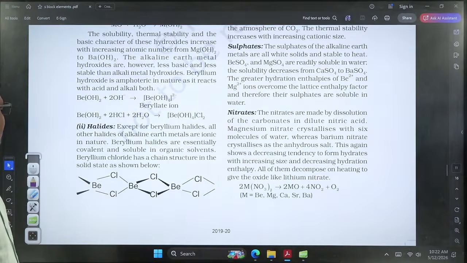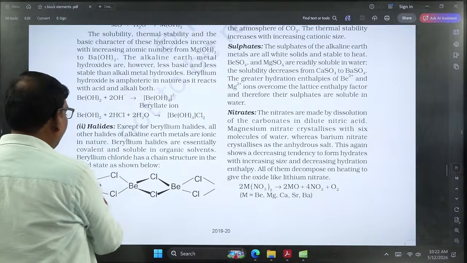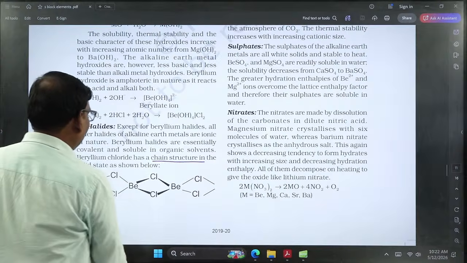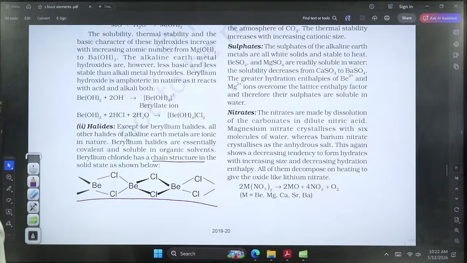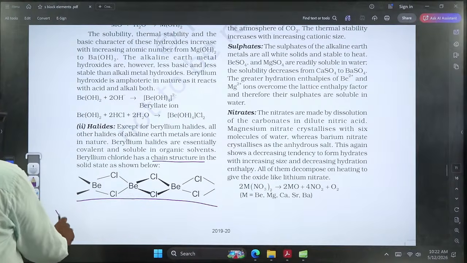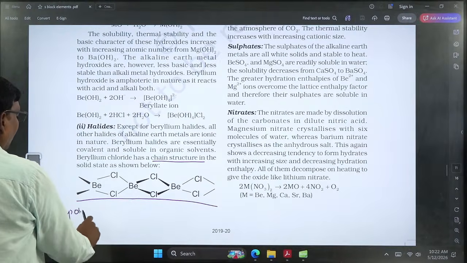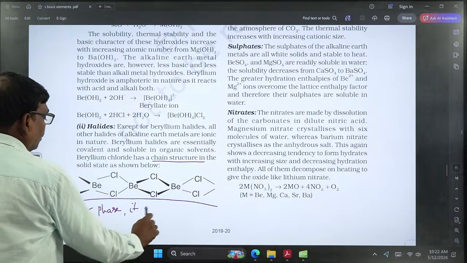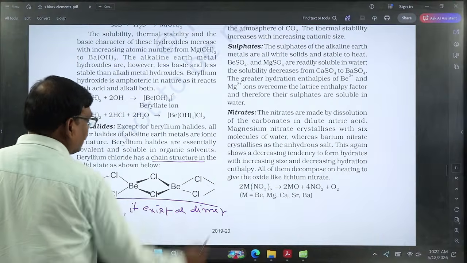Coming to the halides of this group elements, in the case of beryllium it forms beryllium chloride. Here beryllium chloride can exist in a chain form as mentioned. Whereas in vapor phase, it exists as a dimer. So in solid state it exists as a chain structure, whereas in vapor phase it exists as a dimer.